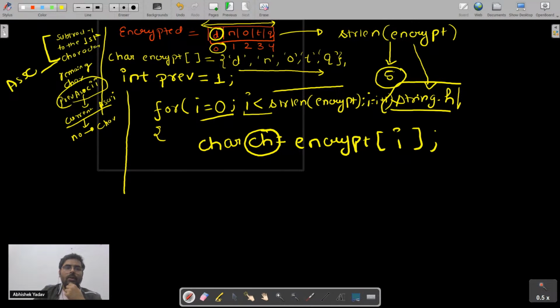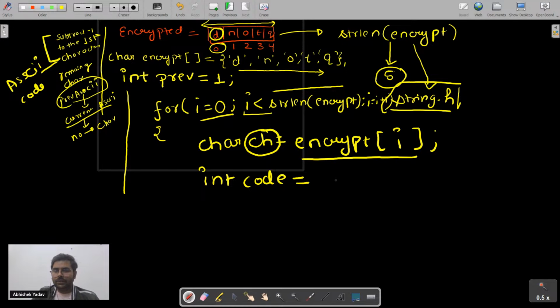Now our task is how to find the ASCII code. Again, I will get the character here. In order to get the ASCII code, int code, I will just write ch here, and this will do my task. Why will this do my task?